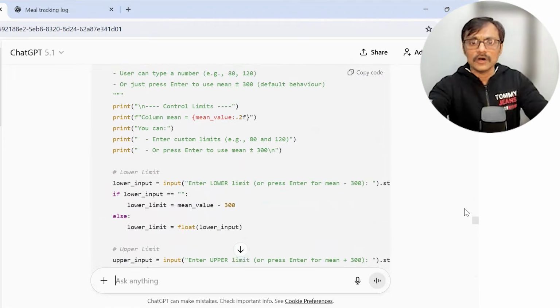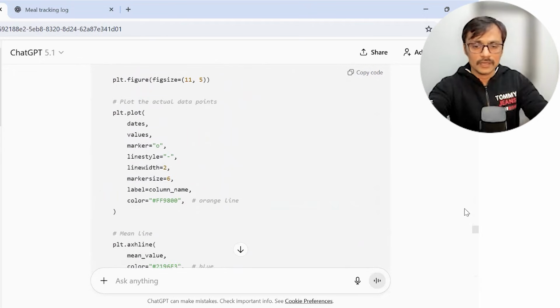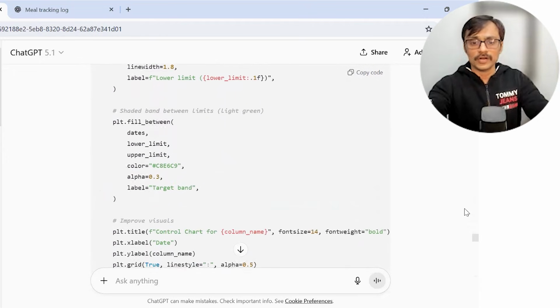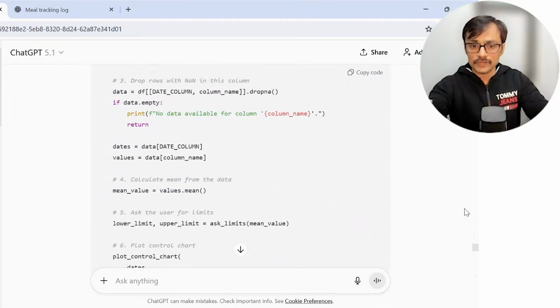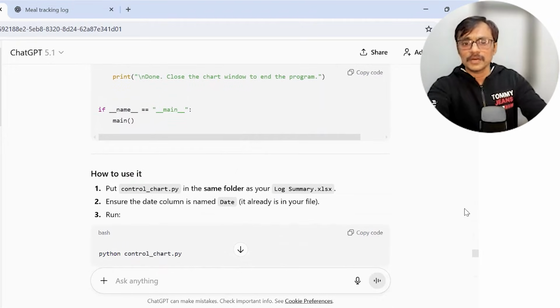And then I say, yeah, this all is there. There is a detail. So this program is written for me. Now, what should I do? There is a program, and then it also tells me what I should do. It's a little long program. Then it tells me, you can put this program into a file.